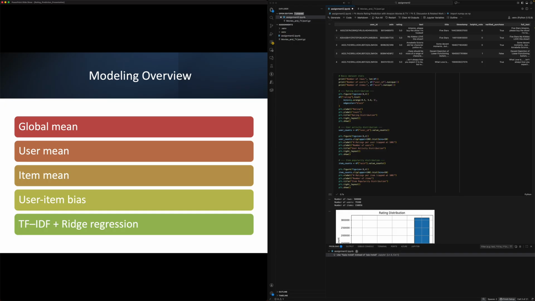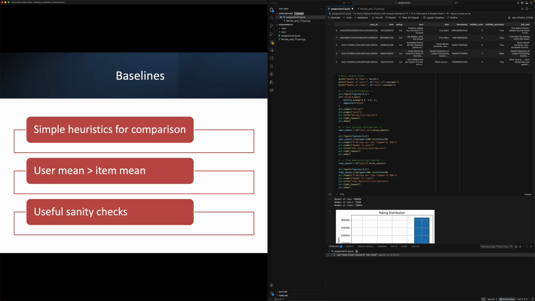Next would be the user mean and item mean models. They predict respectively each user and each item's average rating from the training set. These models are intended to be heuristic in nature and used for comparisons and sanity checks. However, I did find that the user mean was a better predictor than the item mean.